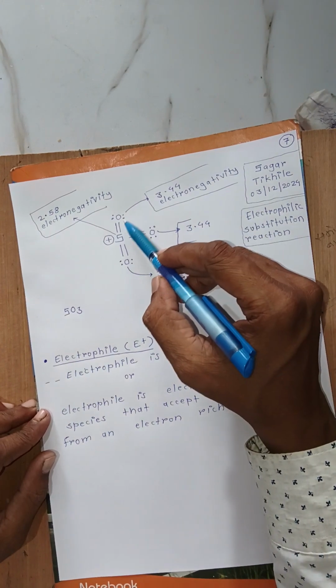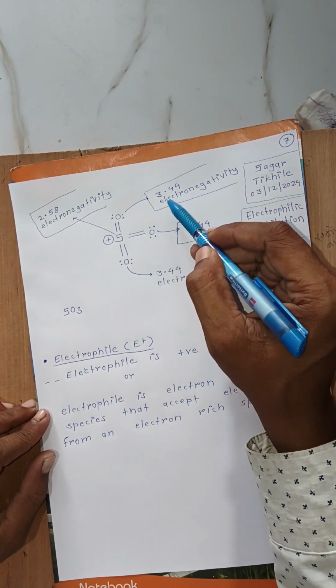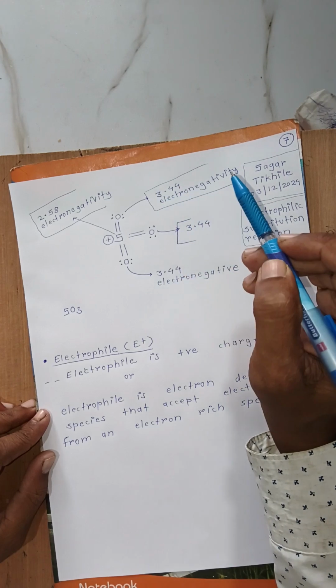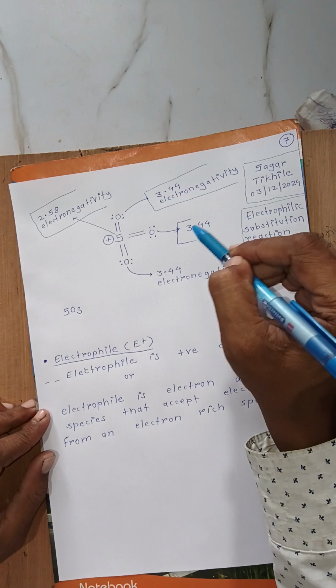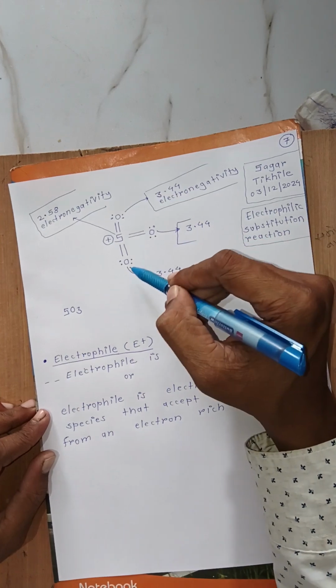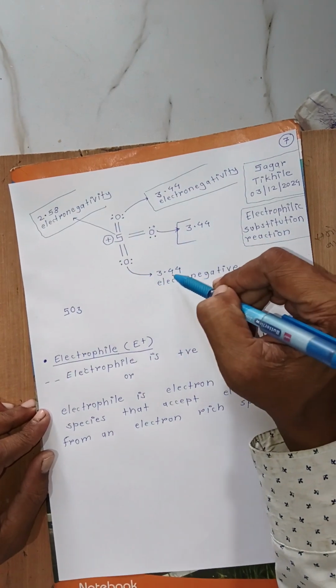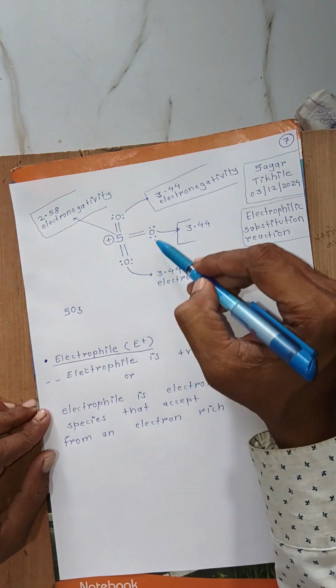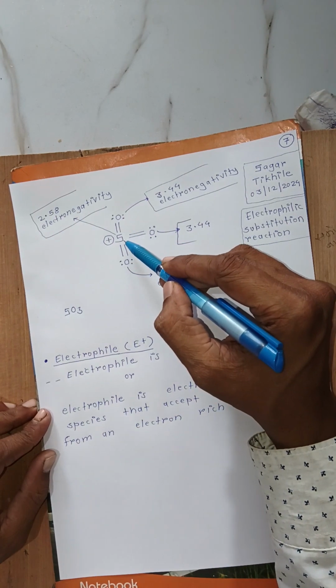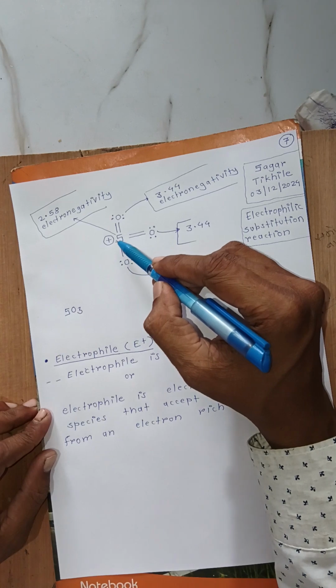Now, the electronegativity of oxygen is almost 3.44, and each of the three oxygens has the same electronegativity of 3.44. These three oxygens are attached to the central sulfur atom, which has lower electronegativity.